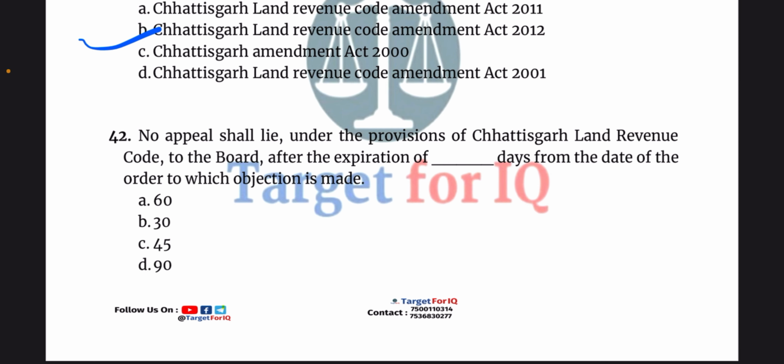Next question, no appeal shall lie under the provisions of the code to the board after the expiration of dash days from the date of the order to which objection is made. The options are A. 60 days, B. 30 days, C. 45 days, or D. 90 days. The correct answer is option A.